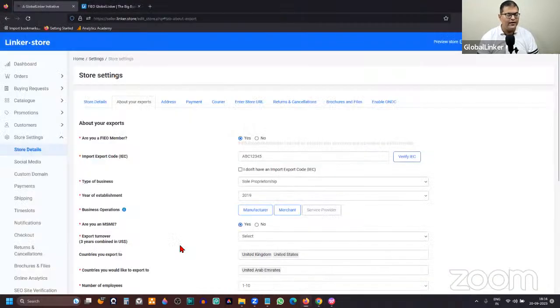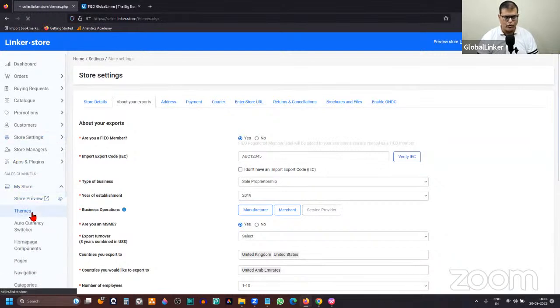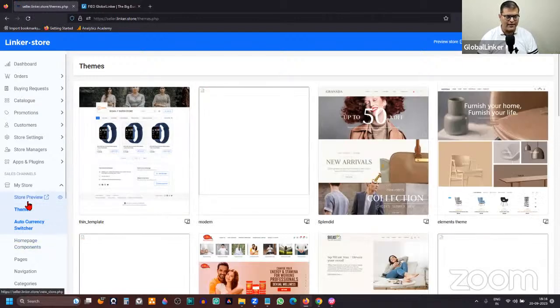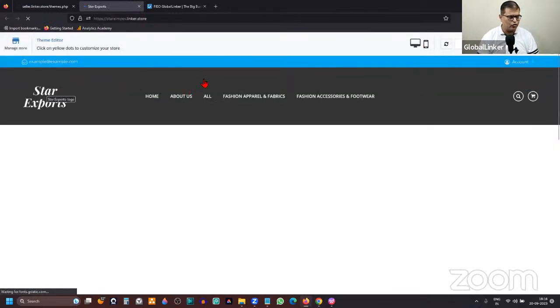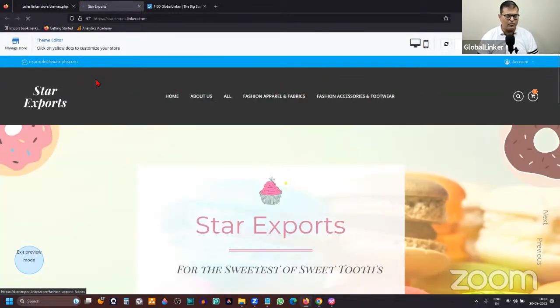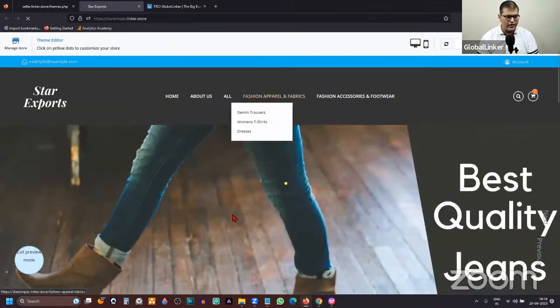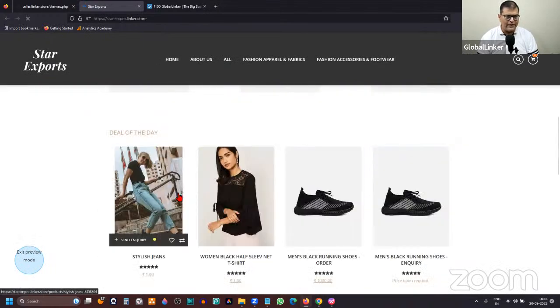So that is the second important thing that you have to do. The third important task is to go to My Store, where I've shown you the themes. Select a suitable theme as per your business requirement, and then you can go to Store Preview and customize the store by adding banners and modifying the color scheme. So basically you are beautifying your online store. You can upload banners and change the color scheme, or the font colors, etc. Not the font, but the colors, etc. All that can be changed.